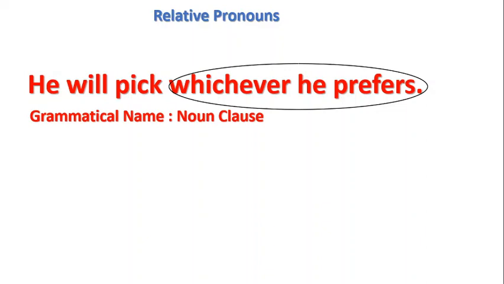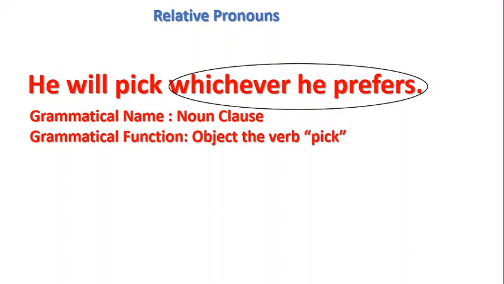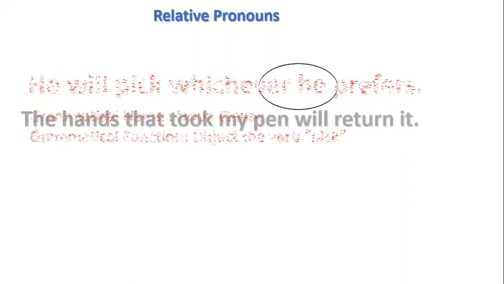If it's a noun clause, he will pick what? So, he will pick. "Pick" is a verb that shows an action and something else must benefit from it. So we have object of the verb "pick". Very simple. Relax. We are going to discuss this one very soon. Let's look at another example.